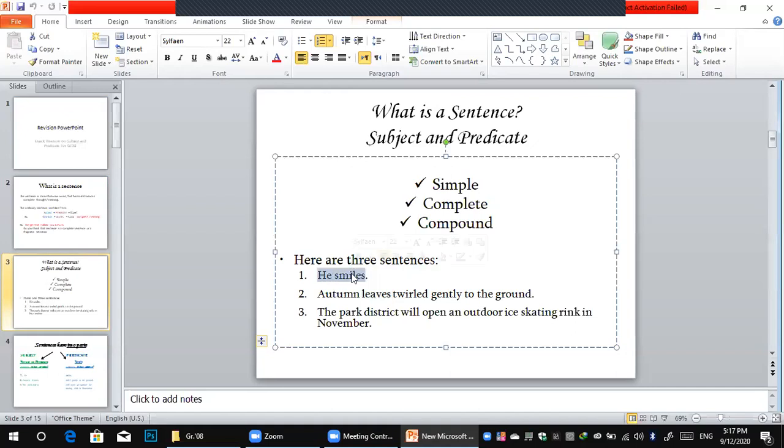Of course, the pronoun is he, so he is the subject. And what happened for smiles? Of course, it's the verb, so it's the predicate. He smiles. So let's move into the next stage, which is more specific and detailed.